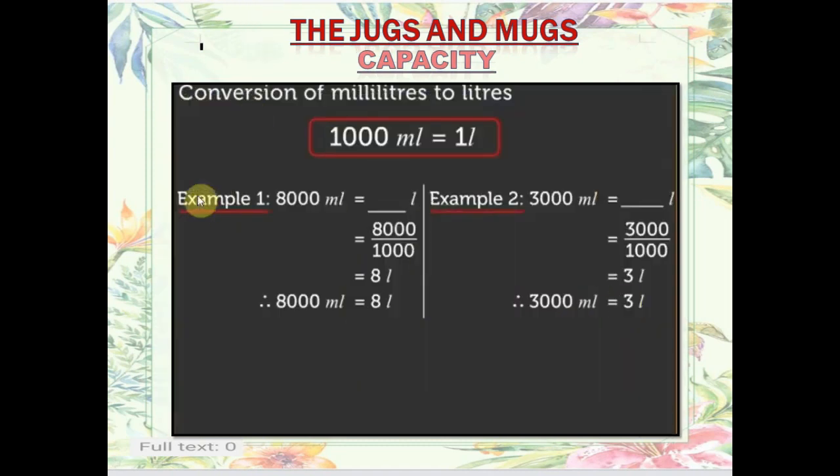Now vice versa, conversion of milliliter to liter means small to big. Here I will divide by 1000. Now see, 1000 milliliter makes 1 liter. So let us do 8000 milliliter, how much is it? We will divide by 1000, 1000 8s are 8000, and we got the answer 8 liter. Okay, one more example, 3000 milliliter. We will again divide, and we got the answer 3 liter.